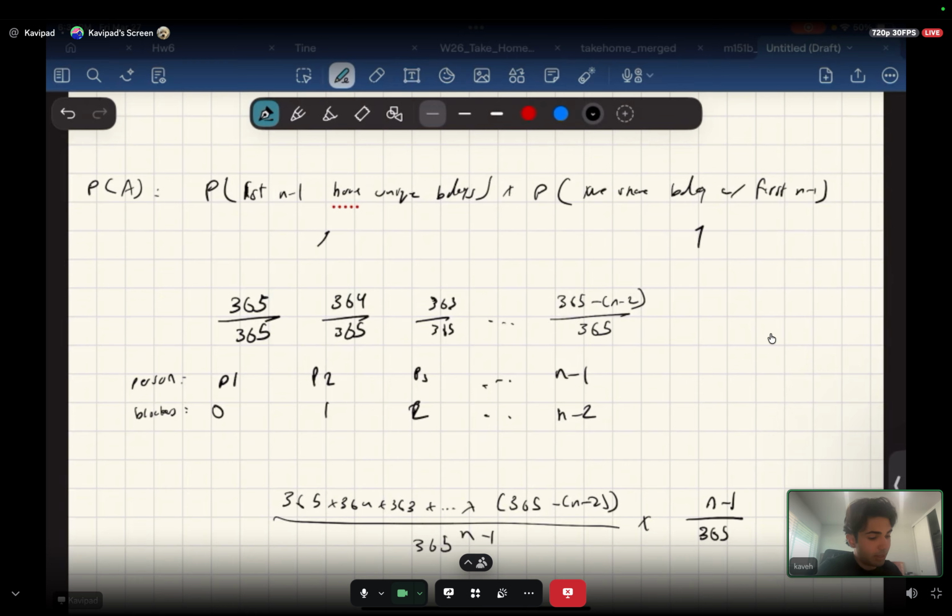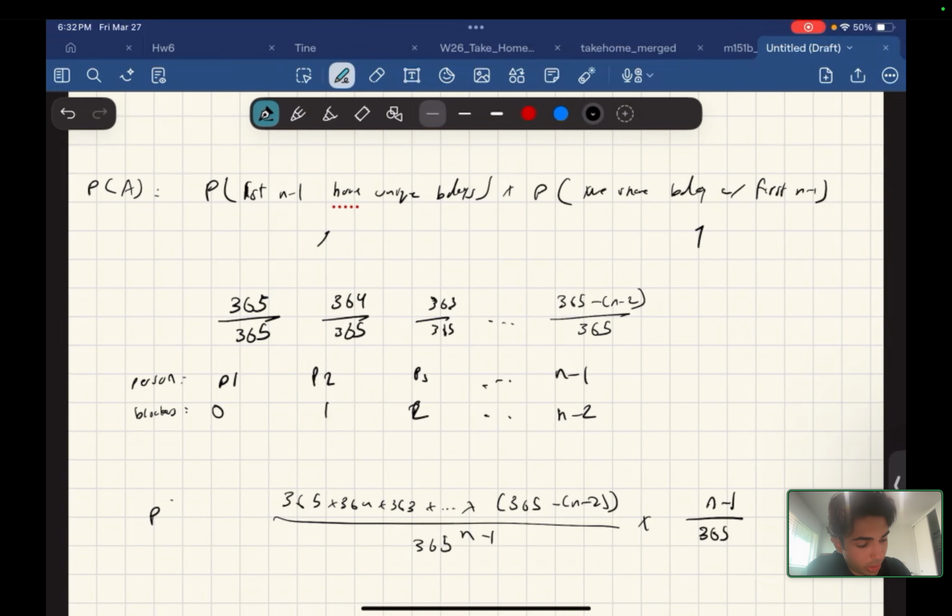So now that's going to be our formula, and we want to maximize this. How do we maximize this? Well, you can take a derivative, set it to 0, and see at what points of n does it stop increasing or decreasing. So at what point does it hit a peak and then stop increasing or decreasing? That has two issues.